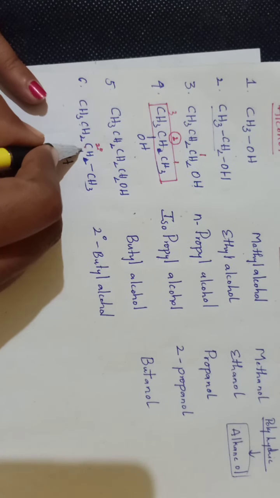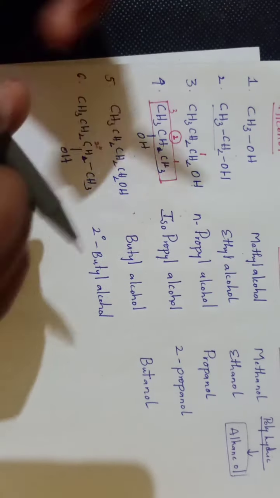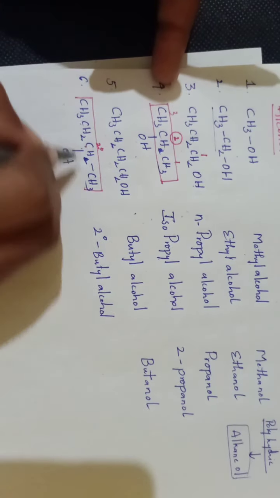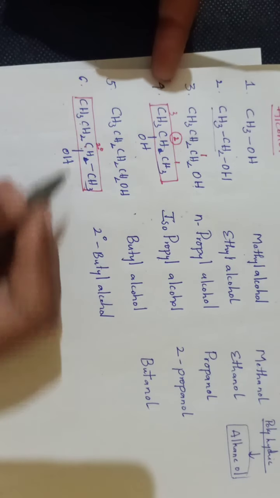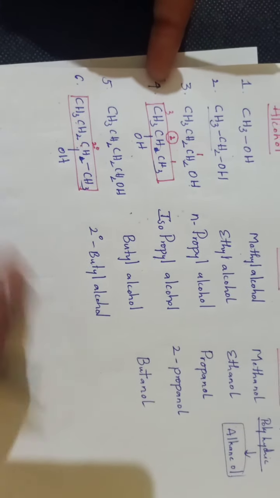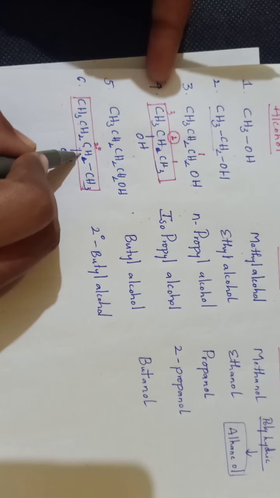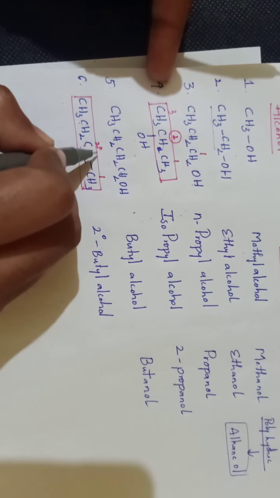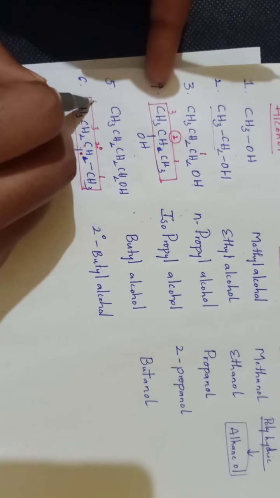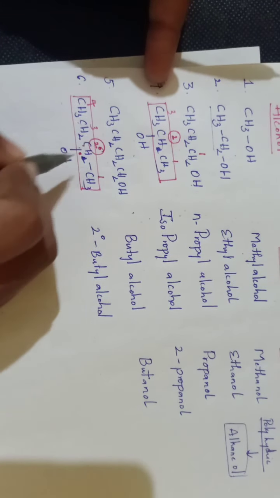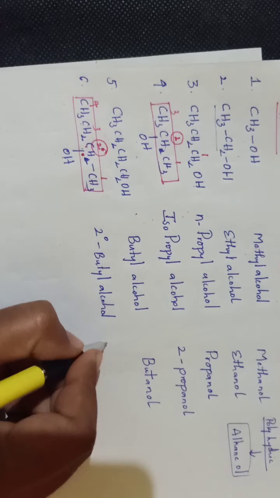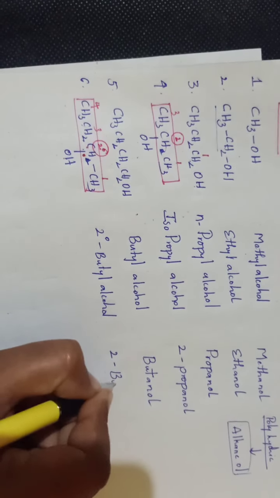Now on second carbon OH is located, this will be the parent chain. And now we have to give numbering according to the IUPAC system. So the OH holding carbon should get the lowest number. So it is first carbon, second carbon, third carbon, fourth. On second carbon OH is located, then it is known as 2-butanol.